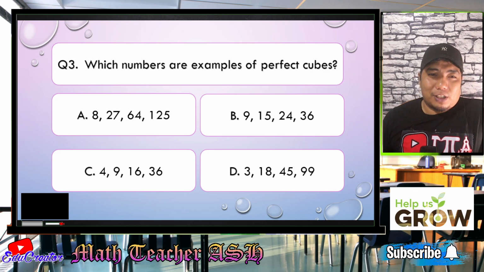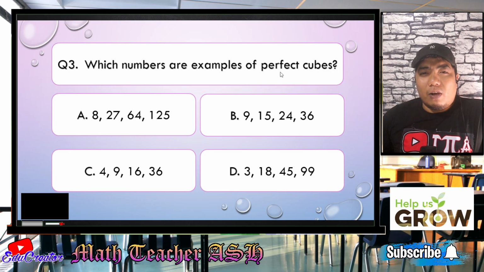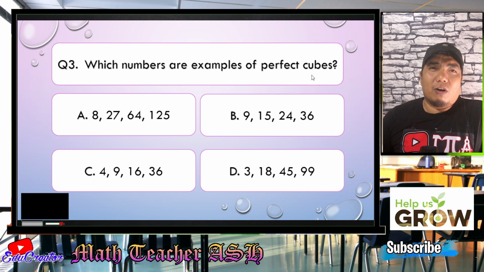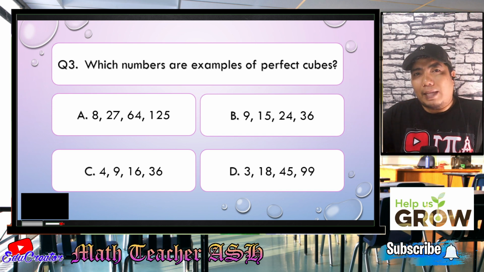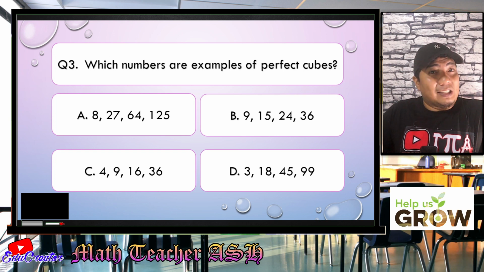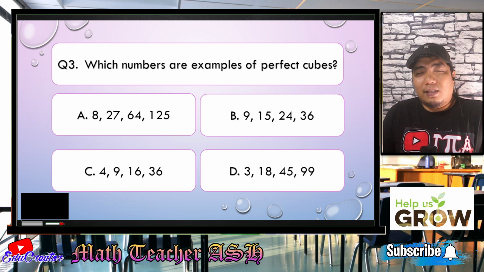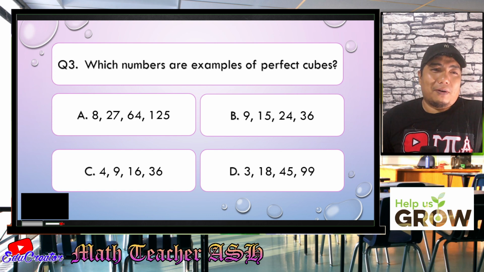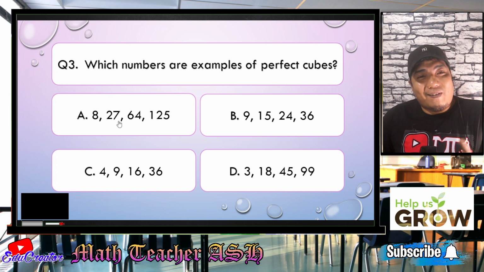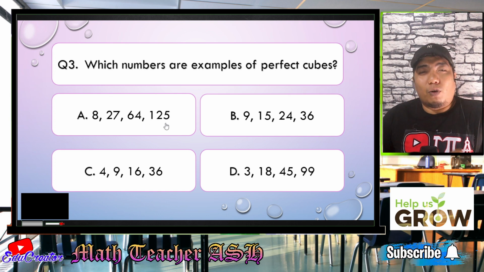Alright, math learners, this question is very easy. Why? First, we should know what is the meaning of a perfect cube. A perfect cube is basically a number that is multiplied from a number 3 times to itself. So basically these are numbers that have an exact cube root. So for this question, the correct answer is letter A: 8, 27, 64, 125.